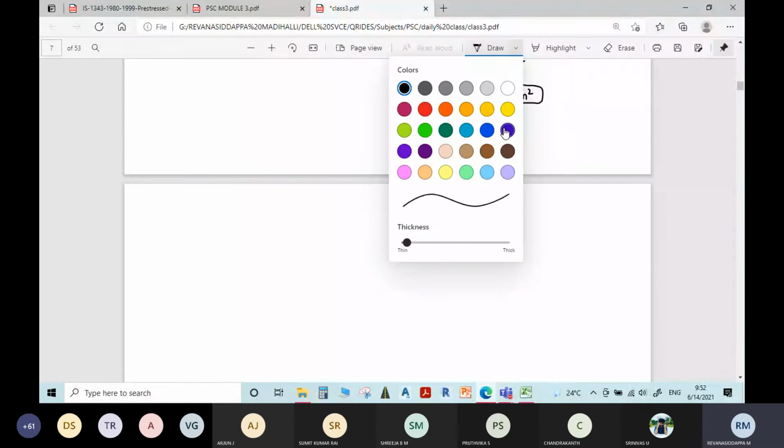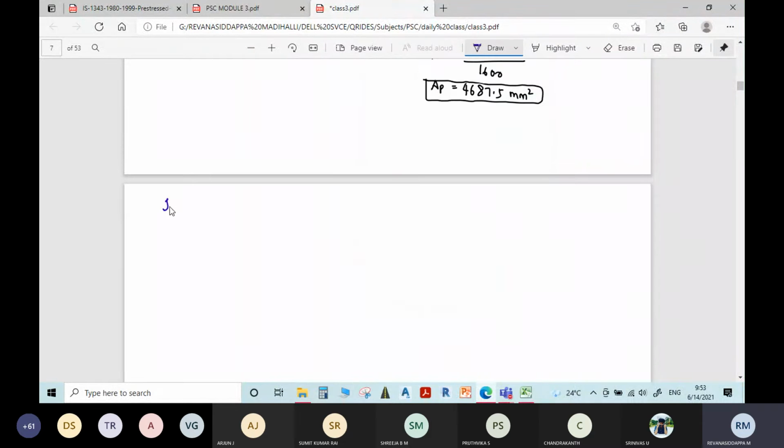Step 2. Assume neutral axis lies within web.